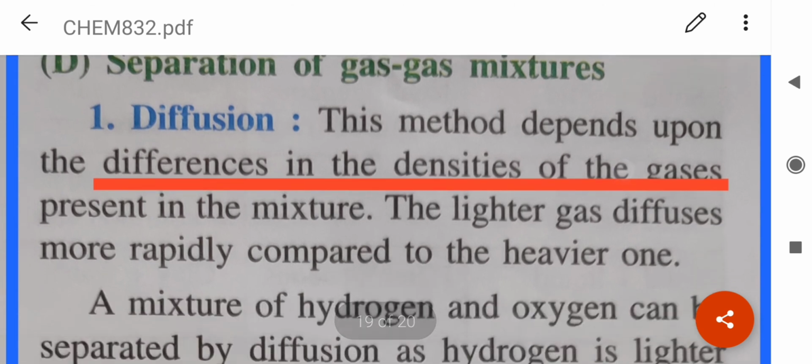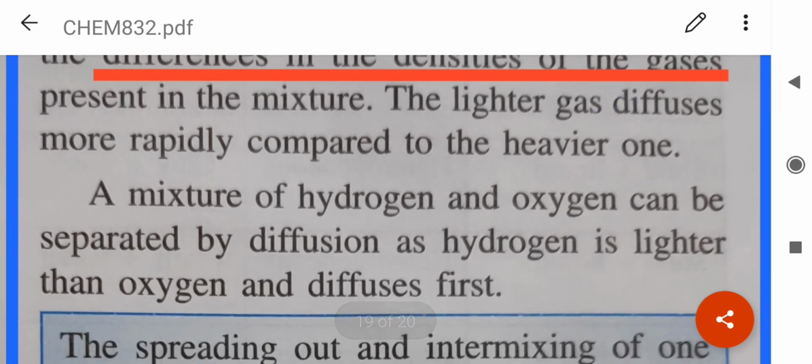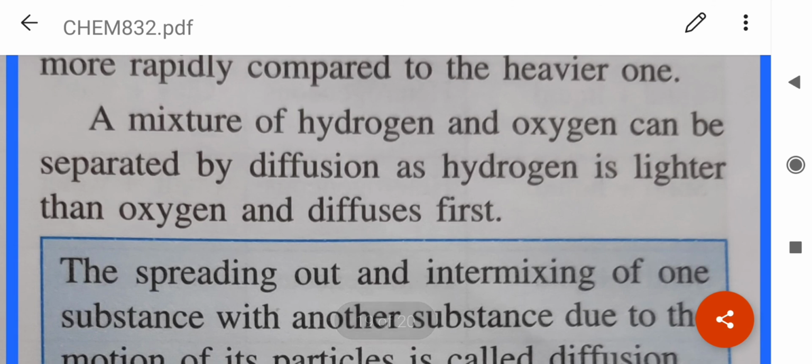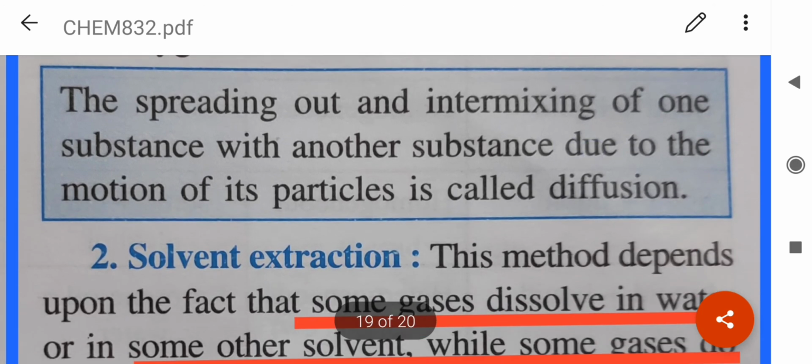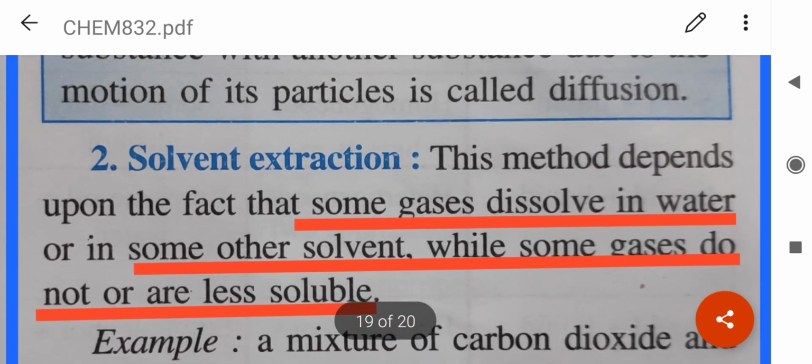First is diffusion. It depends upon the differences in the densities of the gases present in the mixture. The lighter gas diffuses more rapidly as compared to the heavier one. A mixture of hydrogen and oxygen can be separated as hydrogen is lighter than oxygen and diffuses first. So this process is called diffusion.